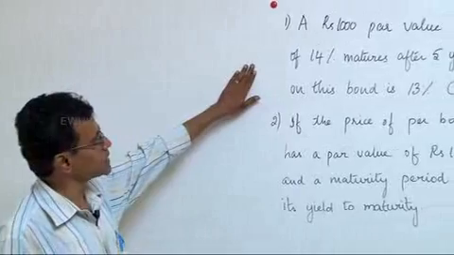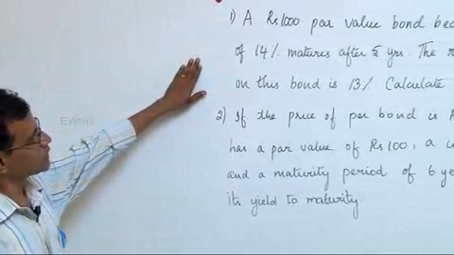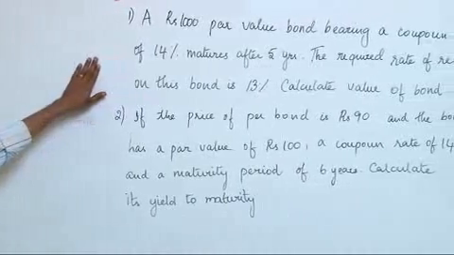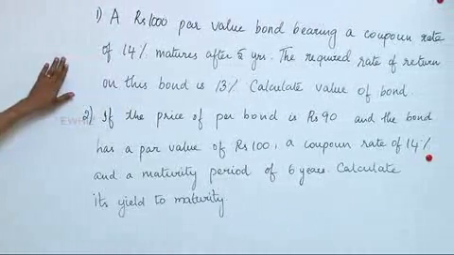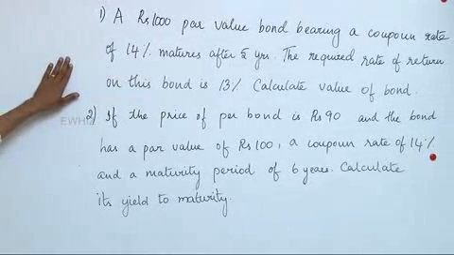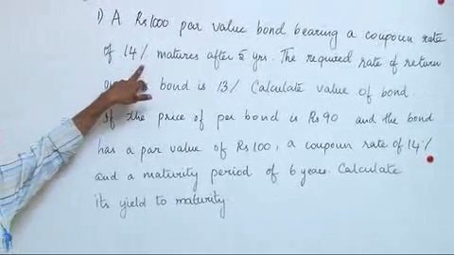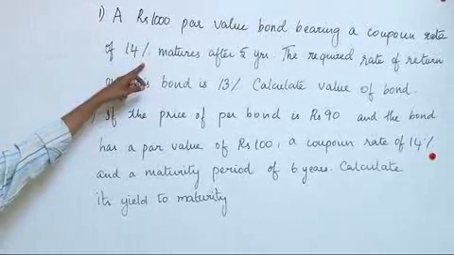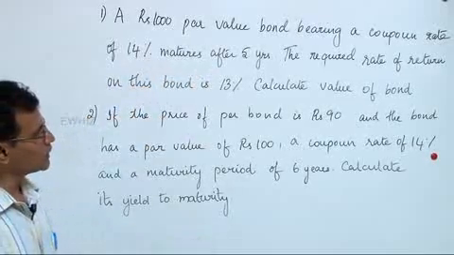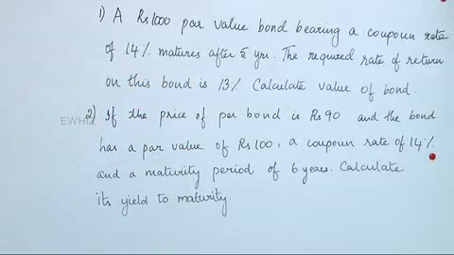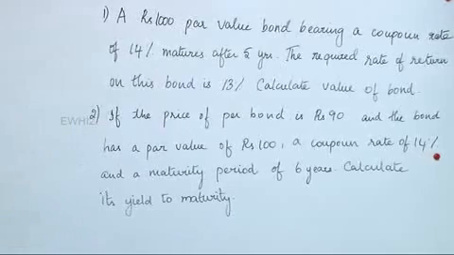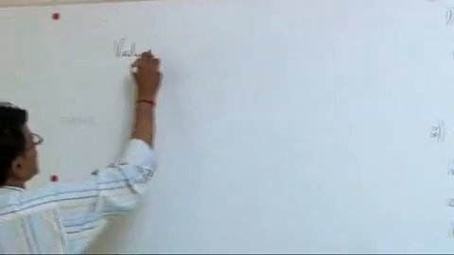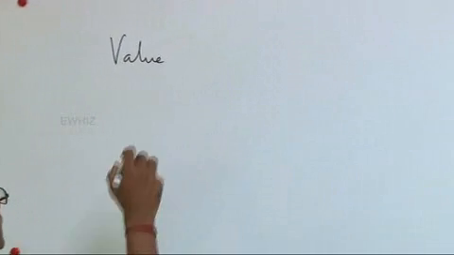The first problem reads like this: a rupees 1000 par value bond is a debt instrument bearing a coupon rate, that is an interest rate, of 14%, and matures after 5 years. If nothing is appended, normally interest rates are quoted on an annual basis, and therefore this is 14% per annum. The bond matures after 5 years. The required rate of return on this bond is 13%. Calculate the value of the bond. The value of the bond today, this is the fundamental equation for valuation.